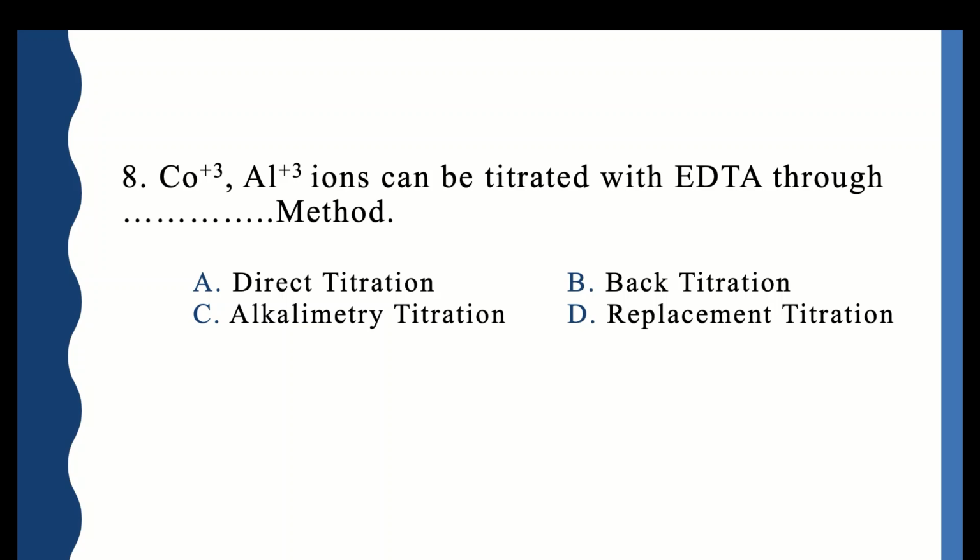Cobalt and aluminium ions can be titrated with EDTA through blank method: direct titration, back titration, alkalimetry titration, or replacement titration. So these ions, cobalt and aluminium, are titrated by back titration method.